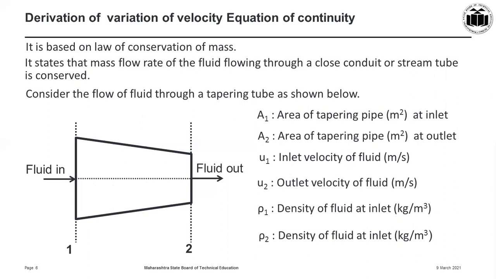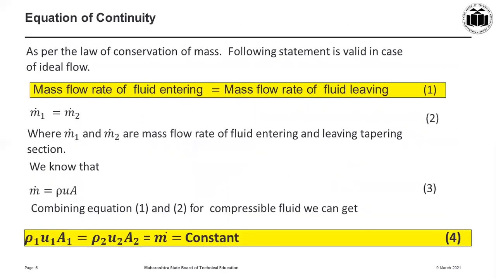There is a fluid entering from the larger end of the tube, represented by 1, and it is leaving through a smaller cross section of the tube represented by 2. Let A1, A2 be the areas of the tapering pipe at inlet and outlet. U1 and U2 are the inlet and outlet velocity. Rho 1 and rho 2 are the density of fluid at inlet and at outlet.